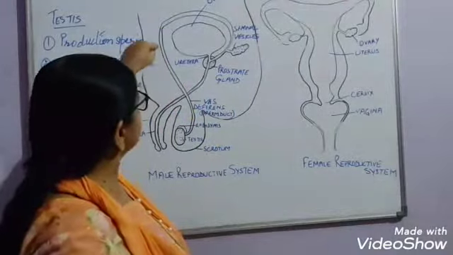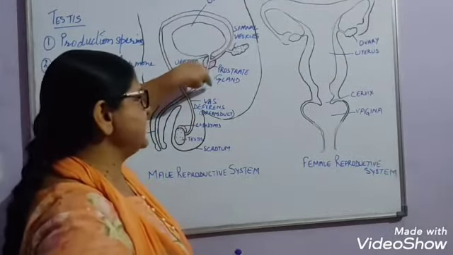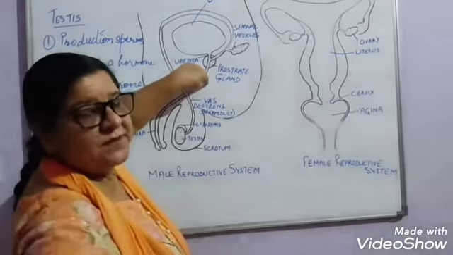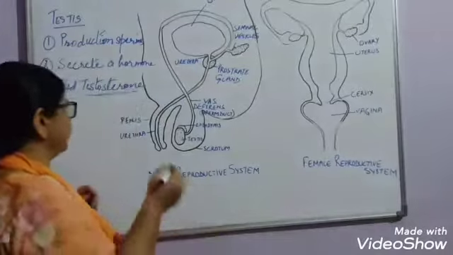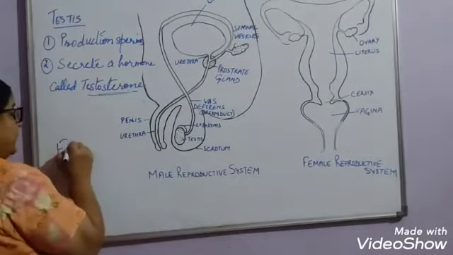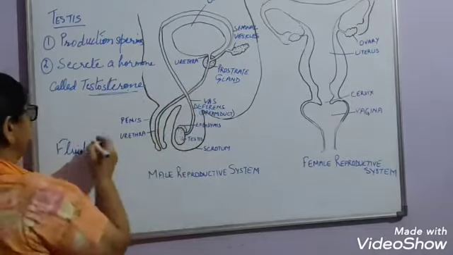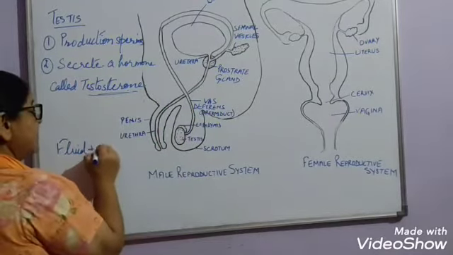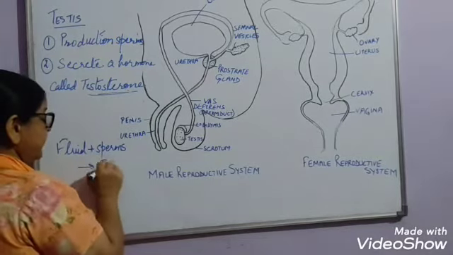So as the sperms pass through the vas deferens, seminal vesicles and prostate glands, they will release the fluid, and this fluid along with the sperms, the fluid which is released by the seminal vesicles and the prostate glands, so fluid plus sperms, this is known as the semen.